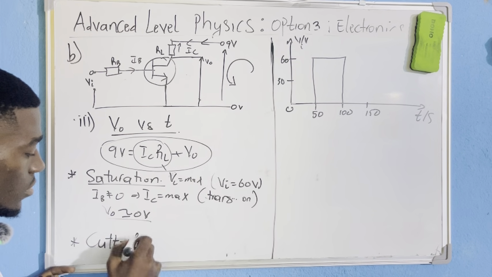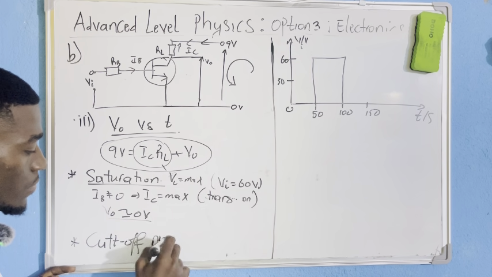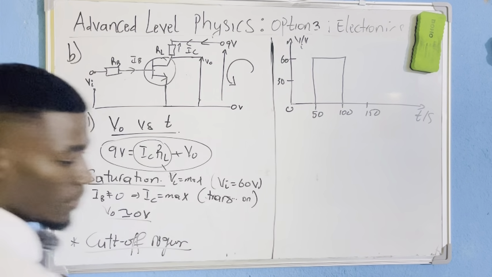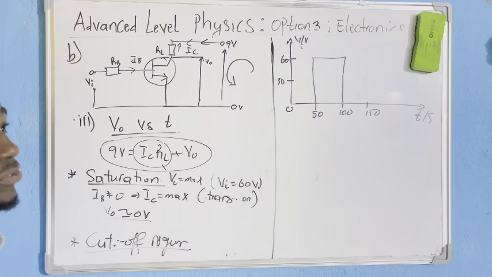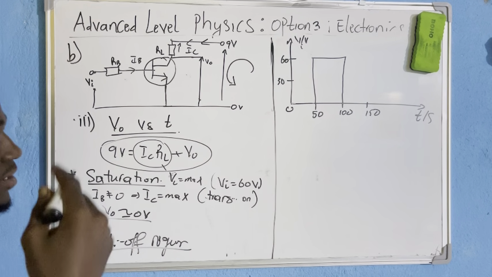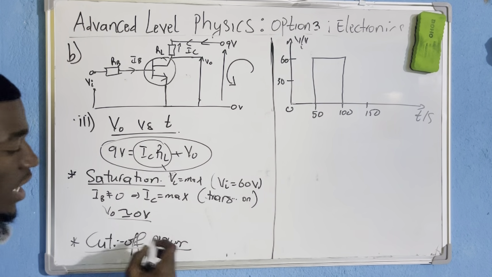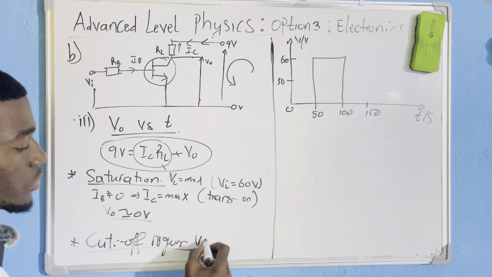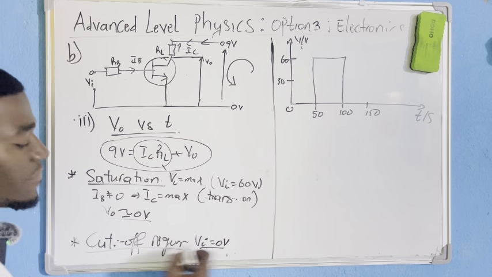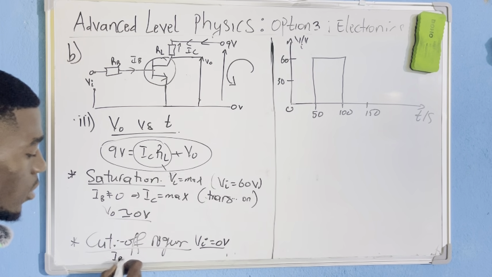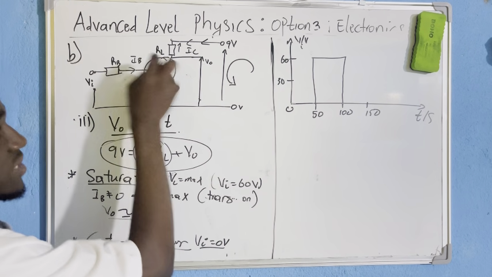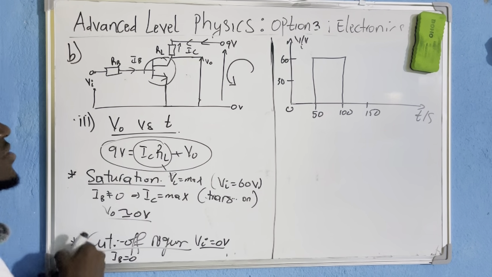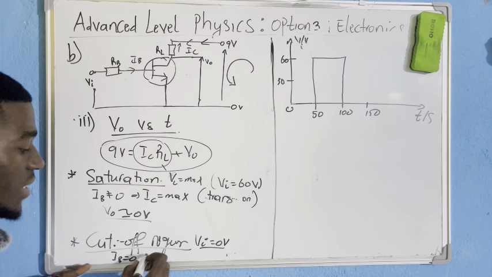Here is the cutoff region. Okay, now let us go to the cutoff region, the other region of a transistor when it behaves as a switch. At the cutoff region, the V input here will be 0 volts. And if V input is 0, it means that the current flowing through the base is 0. No voltage, no current flows through the base. Therefore, we cannot turn the transistor on. The transistor will be off.